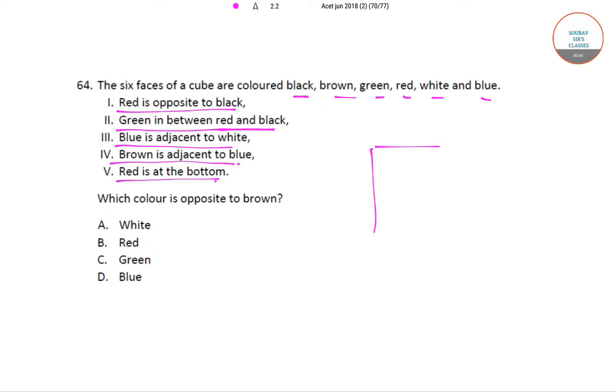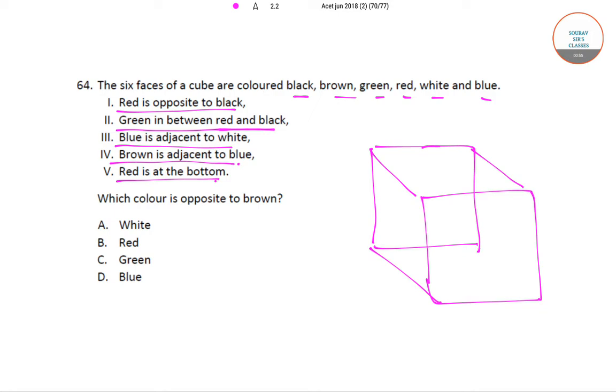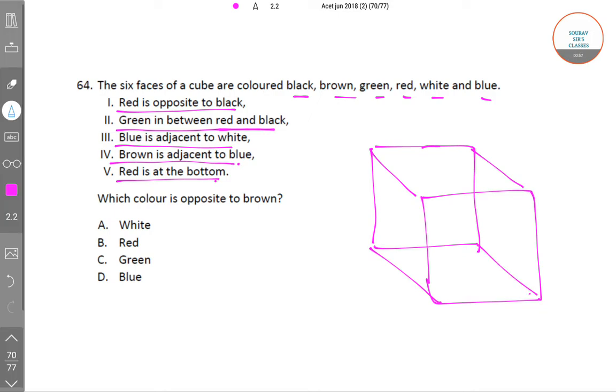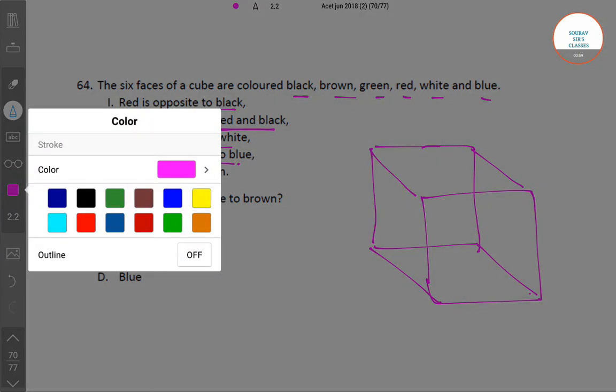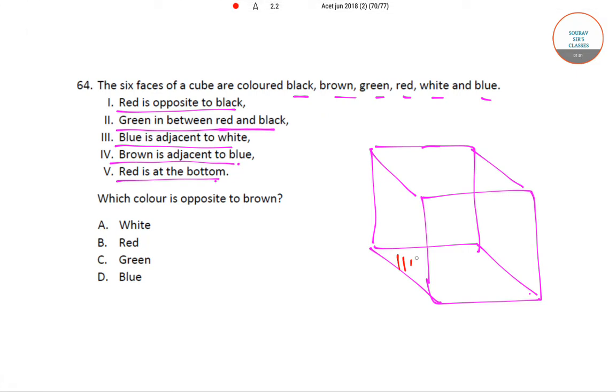So let me first draw a 3D figure of a cube. Now it has been given that red is at the bottom. So the bottommost is red.